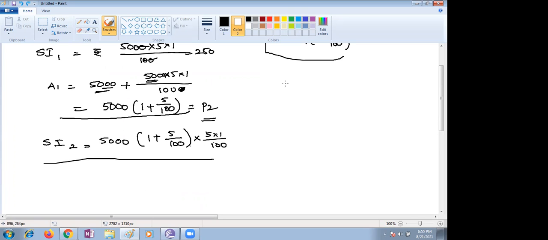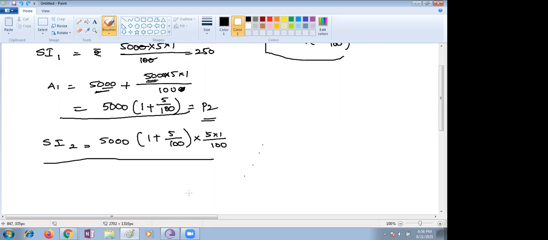But in simple interest we are taking interest directly for 2 years or 5 years or 10 years. But in compound interest, according to the condition that is given, our interest will be added to the principal amount.